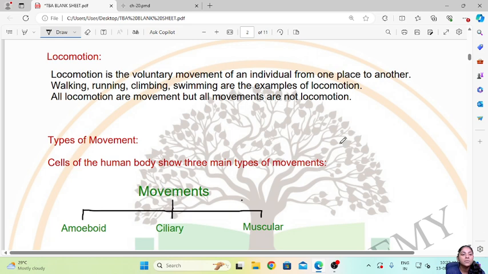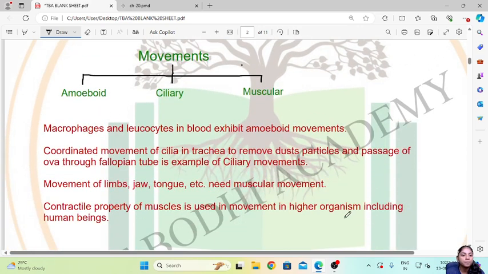Then, types of movements. Now, cells of human body show three main types of movements, that is amoeboid movement, ciliary movement and muscular movement. So, macrophages and leukocytes in blood exhibit the amoeboid movements.